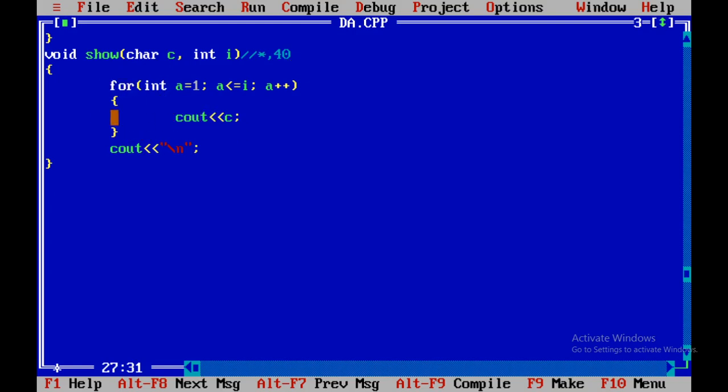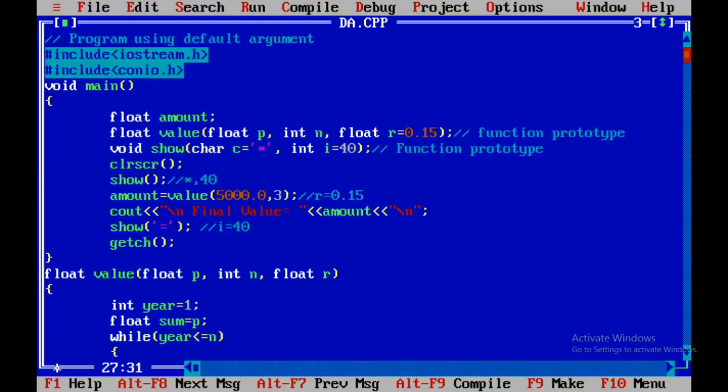At the end of this for loop we have written \n, that means a new line. So when this line of code gets executed, on the output screen we will get 40 asterisk signs on the same line and our cursor will be on the next line.